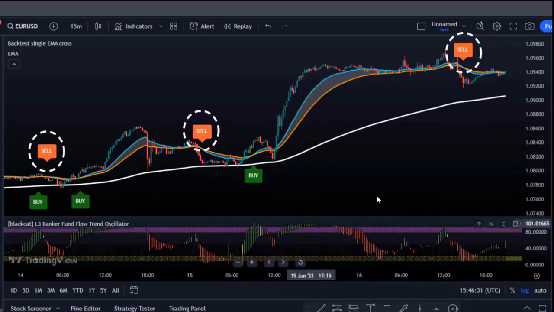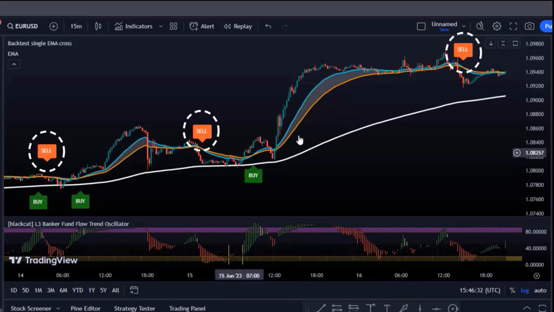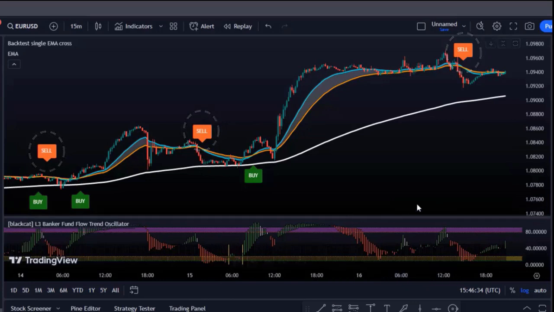We will not execute the buy trade if the price is below the 200 moving average. If the price action is above the 200 moving average, then we do not execute the sell trade. So you can see how great our setup filters out the fake signals. So the strategy is super accurate. Now you know everything about the setup. So let's do the backtesting and see how well the strategy works in different market conditions.